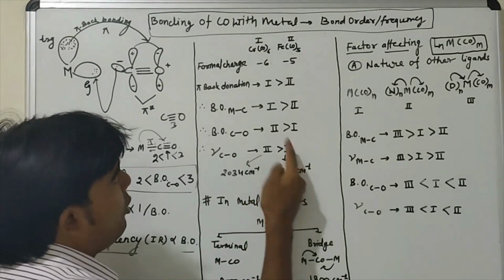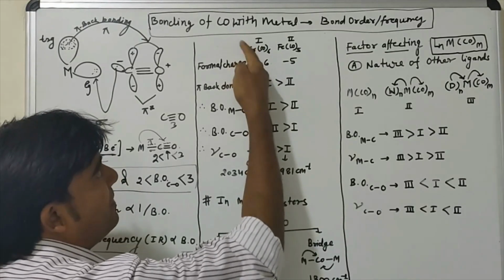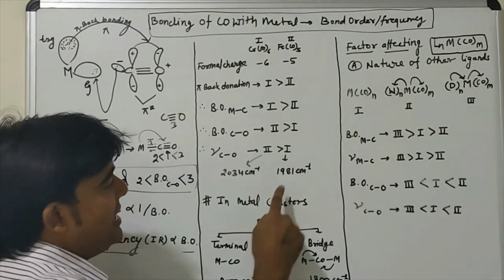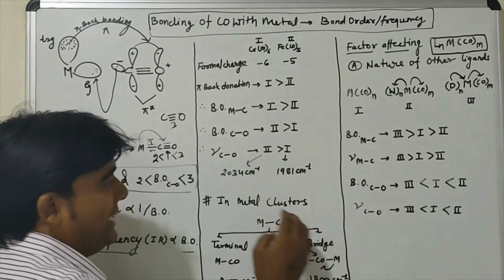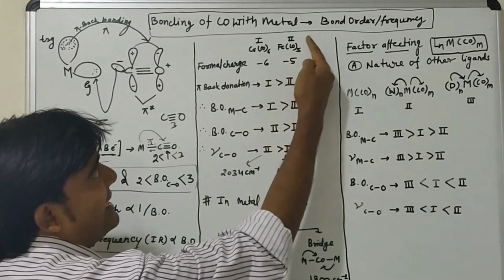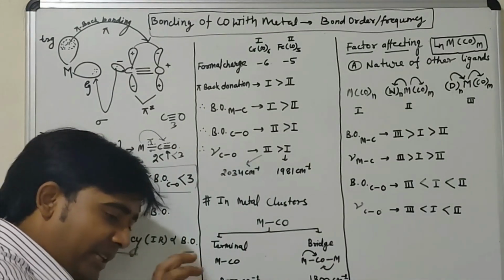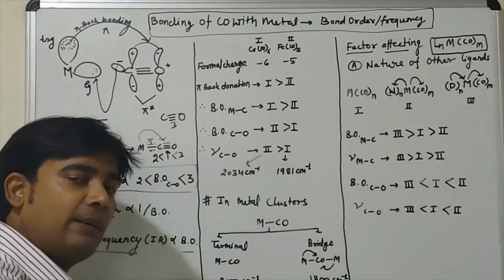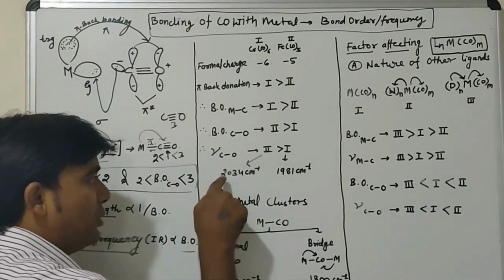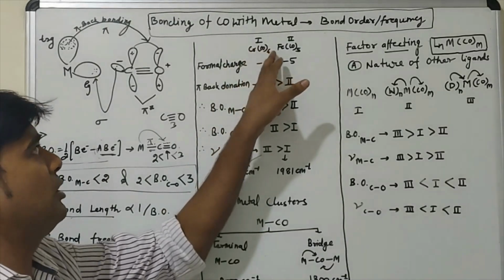It has been observed that the first complex, because it has high pi back donation, has a highly decreased carbon and oxygen bond order, so the frequency will also decrease. So it has a lower value, approximately 1981 centimeter inverse. Similarly, in the second case there is less pi back bonding, that means less decrease in bond order between carbon and oxygen, so the frequency will be high. So 2034 centimeter inverse frequency is observed for chromium CO whole 6.